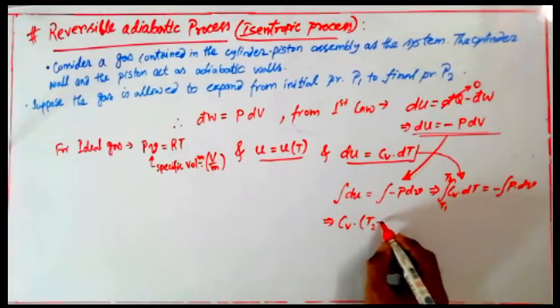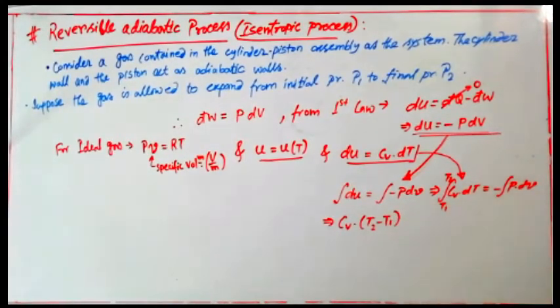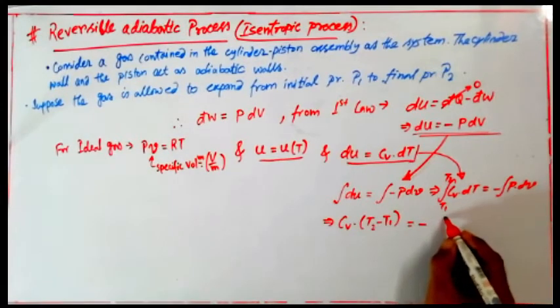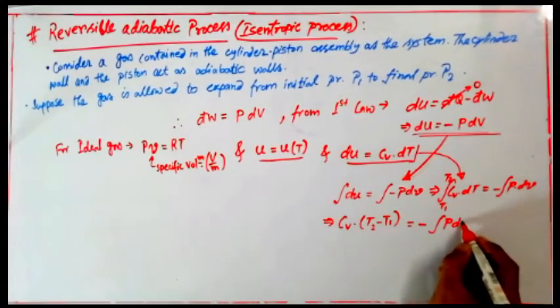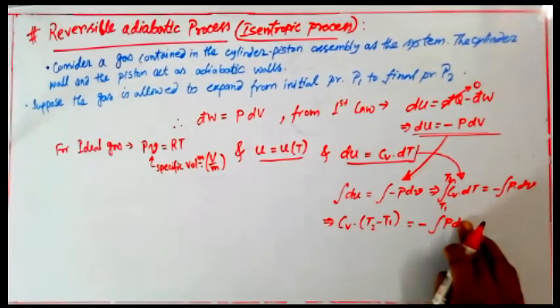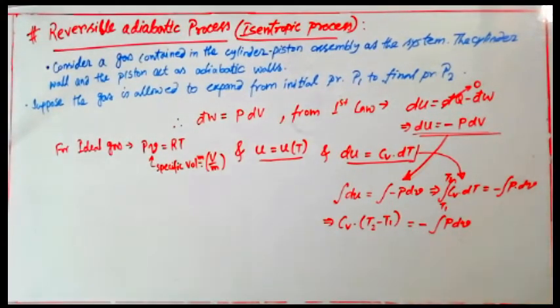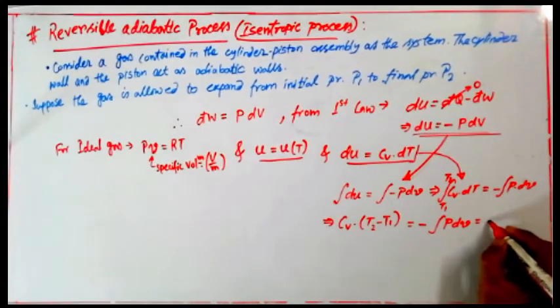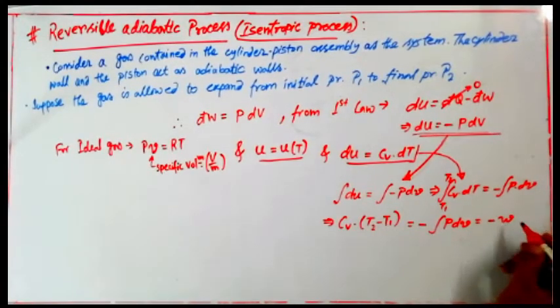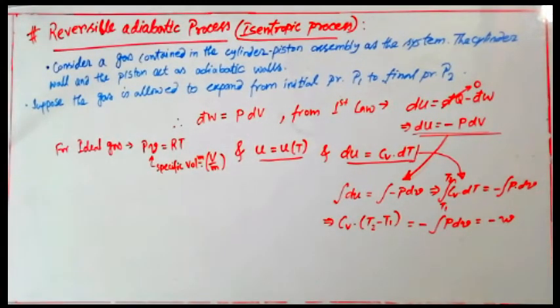So Cv into (T2 minus T1) is equal to minus p into dv. Sorry, it should be small v, and pdv is nothing but specific work, that's why I can write it as small w.